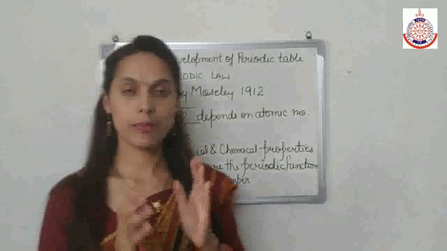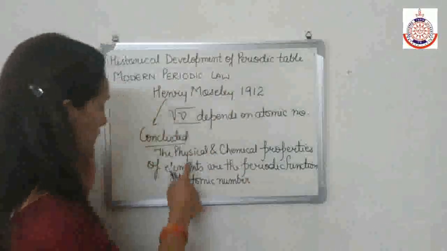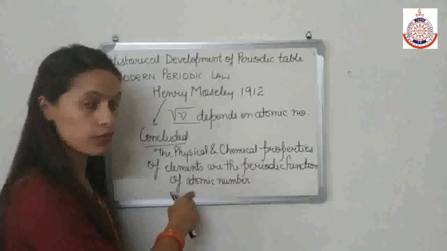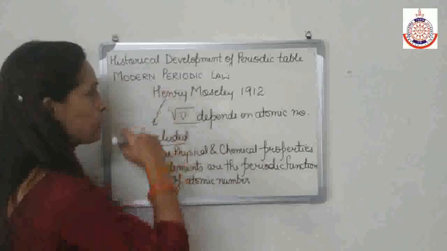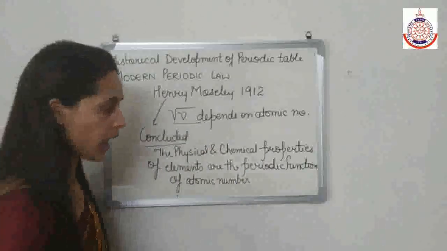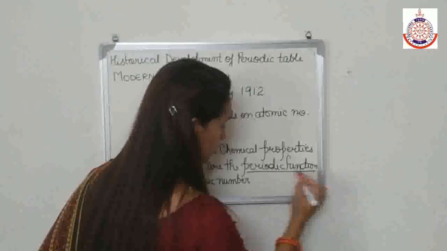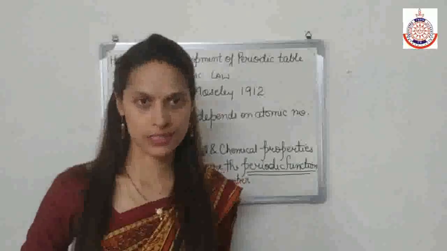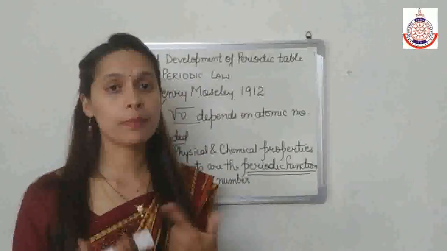We have studied Mendeleev's periodic law. In Mendeleev's periodic law, the physical and chemical properties are the periodic function of atomic weight, but in modern periodic law, it is a periodic function of atomic number. Now in both the laws, there is a term, that is periodic function. Periodic function or periodicity means repetition of the property.